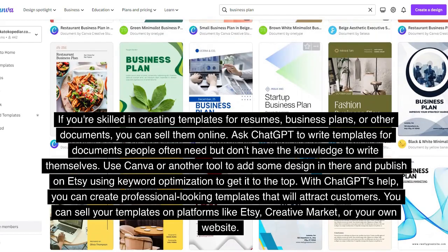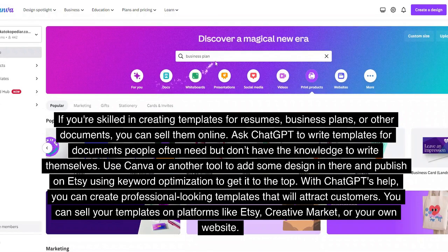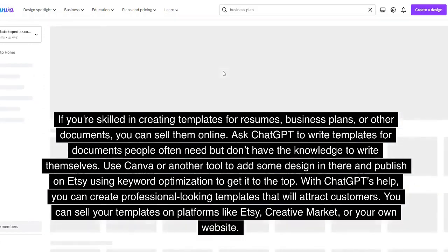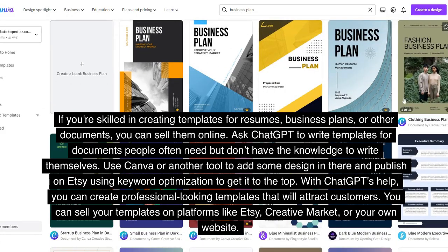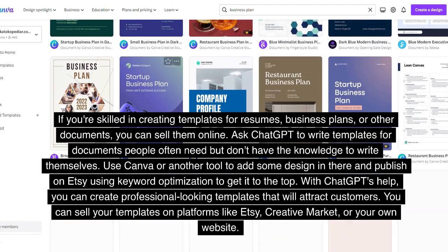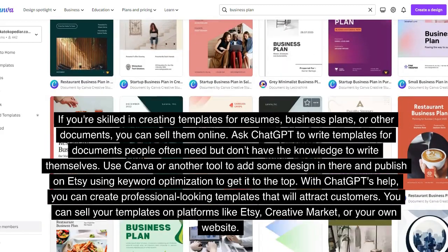Use Canva or another tool to add some design in there and publish on Etsy using keyword optimization to get it to the top. With ChatGPT's help, you can create professional-looking templates that will attract customers. You can sell your templates on platforms like Etsy, Creative Market, or your own website.